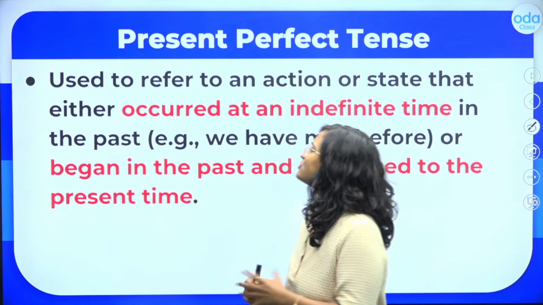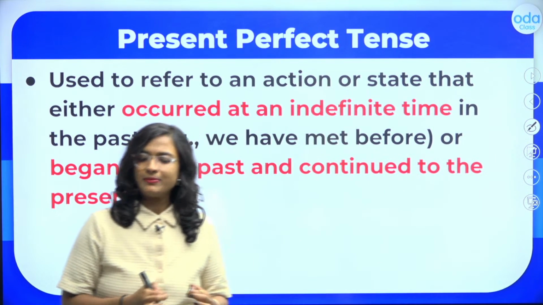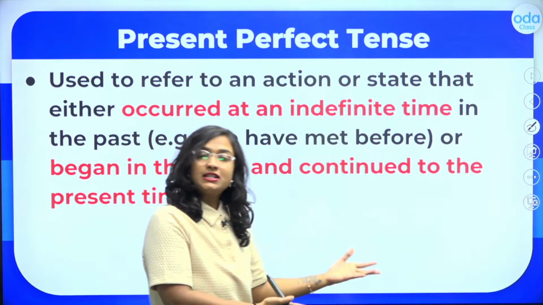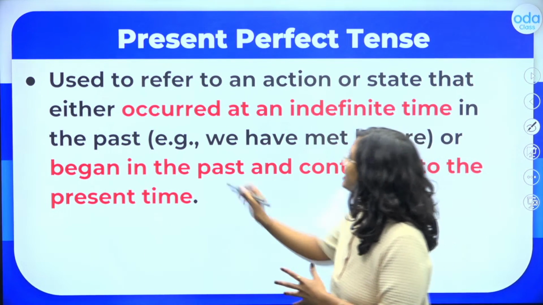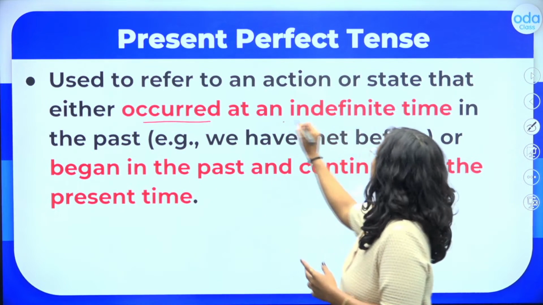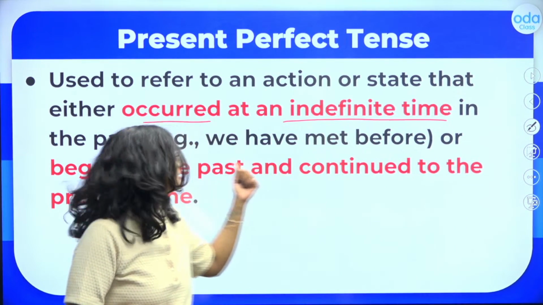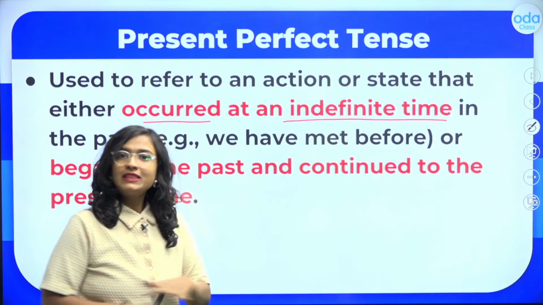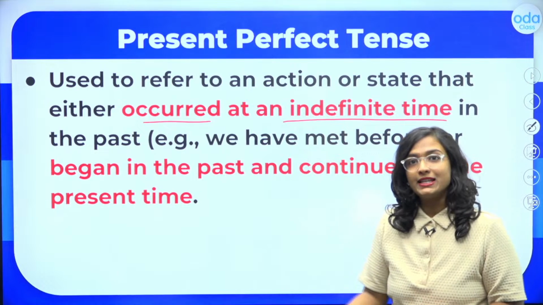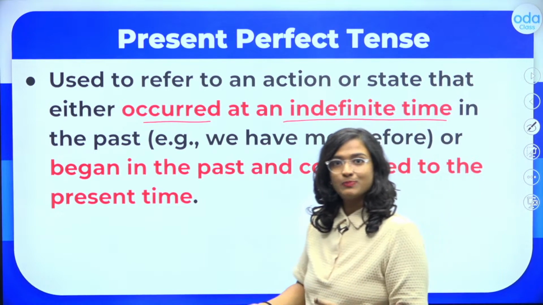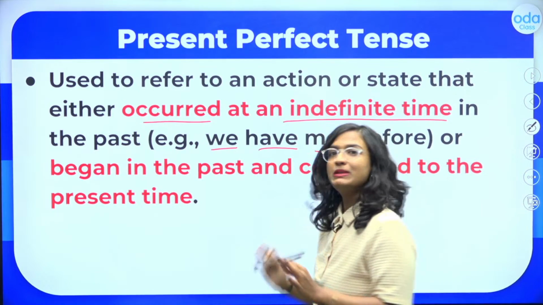Now starting off, students, with what exactly it is: we use it to talk about something that has already occurred at an indefinite time. So something that has occurred, but we do not know when it occurred. For example, here, students, we have met before. Here I am not talking about when we met this person. All I'm saying is that we have met before.